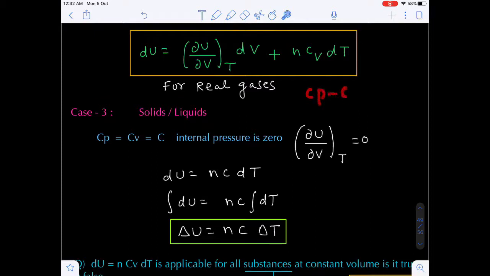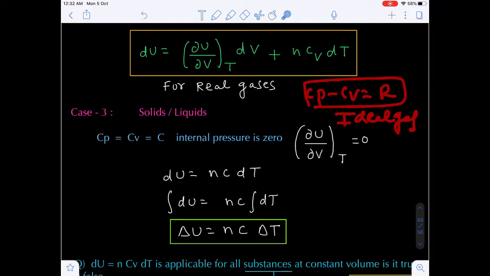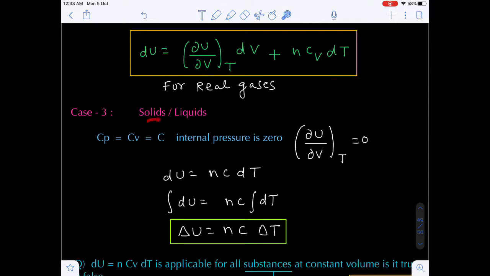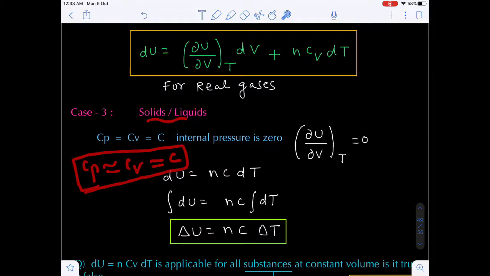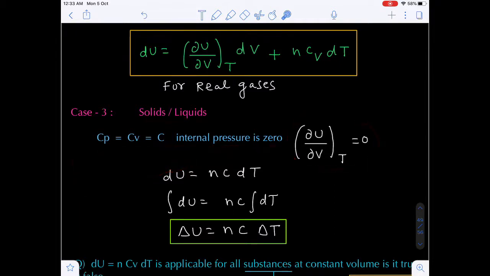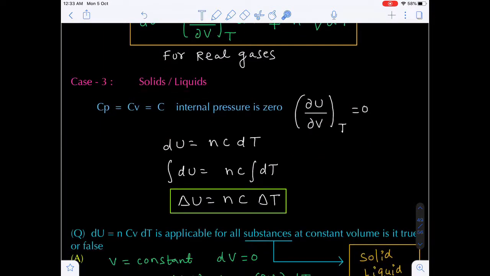Now case 3, solids and liquids. We know Cp minus Cv is equal to capital R. It is only valid for whom? Ideal gas. It is not valid for real gases, not valid for solids, not valid for liquids. In case of solids and liquids, the Cp value is almost equal to Cv, which is nothing but the total heat capacity. Let's suppose it is C. Now the internal pressure will be equal to 0 in case of solids and liquids. Are you getting my point?